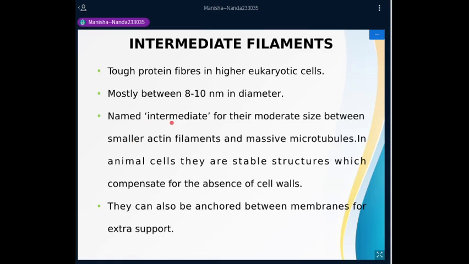Now, the name intermediate actually comes because of their moderate size, which lies between the smaller actin filaments and the massive microtubules. The microtubules are the largest of the cytoskeletal proteins, whereas the actin filaments or the microfilaments are the smallest. So they have a moderate size between the two extremes. So hence they are named intermediate filaments.